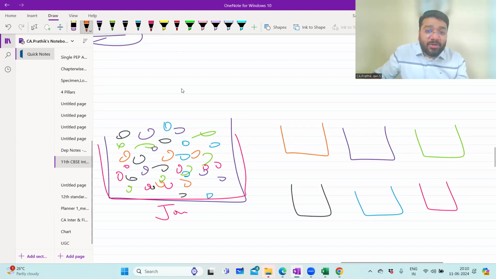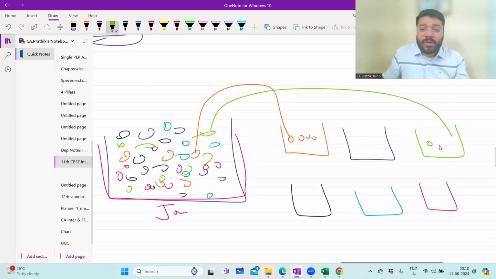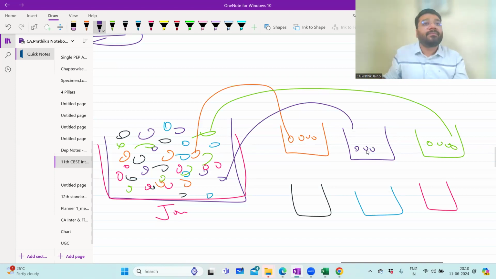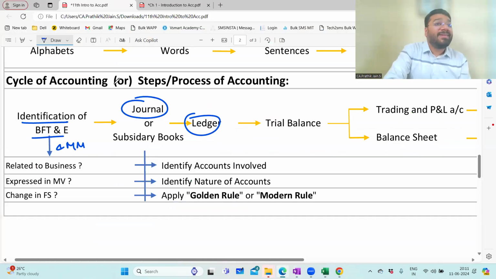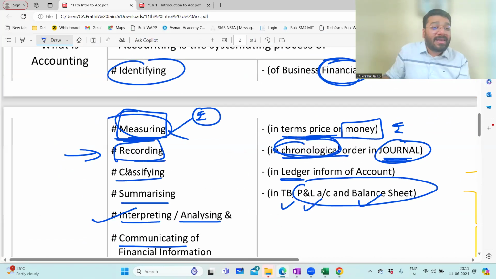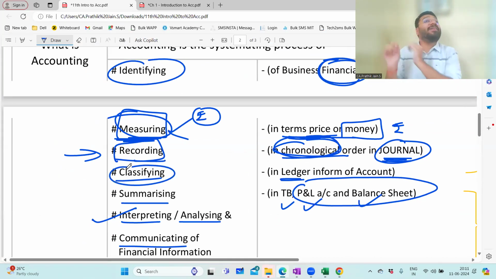So orange ones are going here. All the orange ones will be collected here. All the green ones will go here. All the purple ones will go here. Now this process is called classifying. Next stage: classifying. You are classifying into different colors.